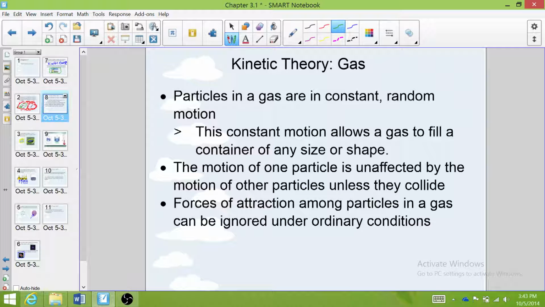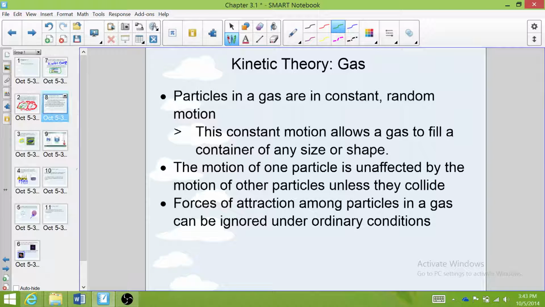For example, the kinetic theory for gas tells us that the particles in a gas are in constant random motion, and this constant motion allows a gas to fill the container of any size or shape. So the particles are constantly zooming around very, very quickly. They have a lot of kinetic energy. And they're moving all over the place in a totally random pattern. And as they move around, they bump into the sides of whatever container they're in. If we're thinking about the balloon, those particles are constantly bumping into the sides of the balloon.